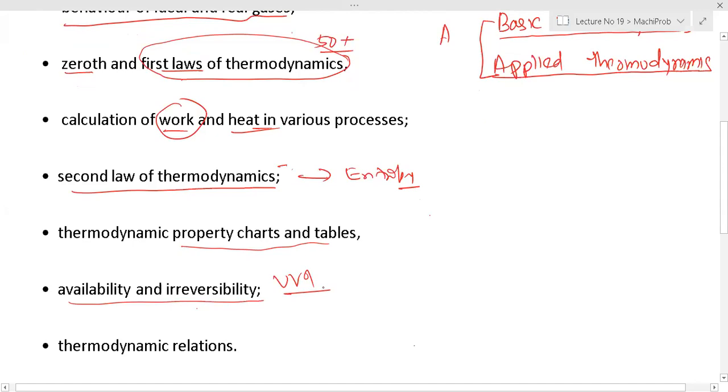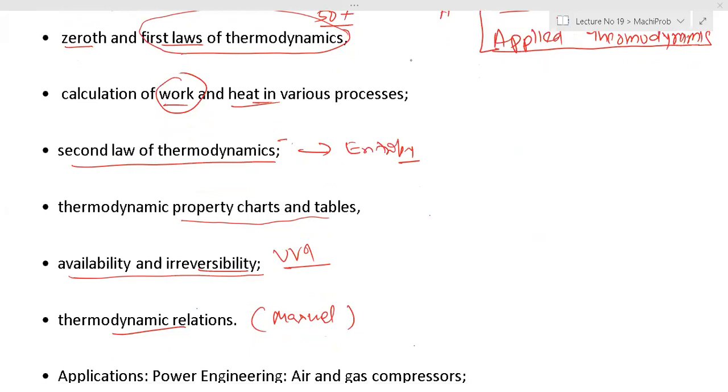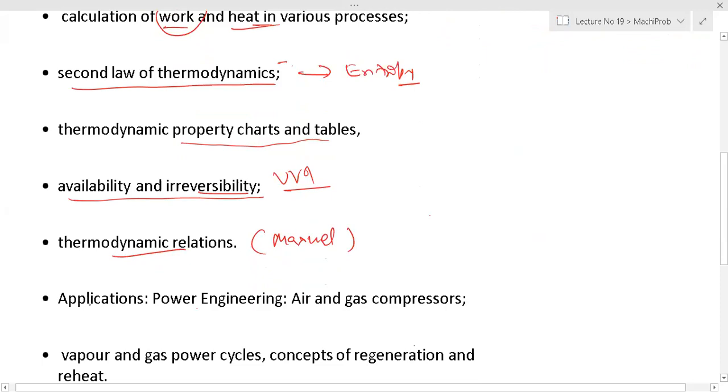Now, if 1 kg of coal is there, and you burn the complete 1 kg of coal, it will give you some heat. But what is that amount of heat, what percentage of the complete heat is useful, that we'll understand. So availability and irreversibility involved, that we'll discuss. Then thermodynamic relations, that is Maxwell's relations, we'll understand, and that is very important, right? Then applied thermodynamics comes here.